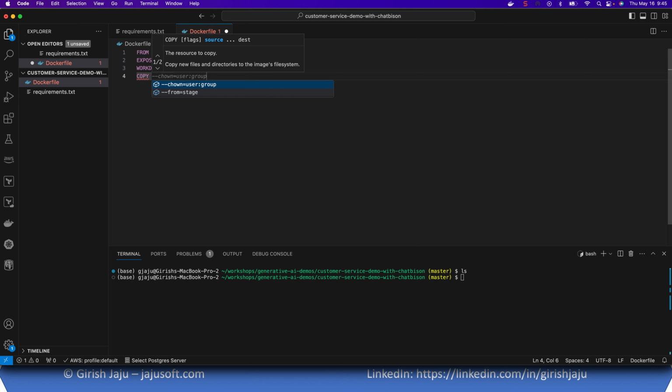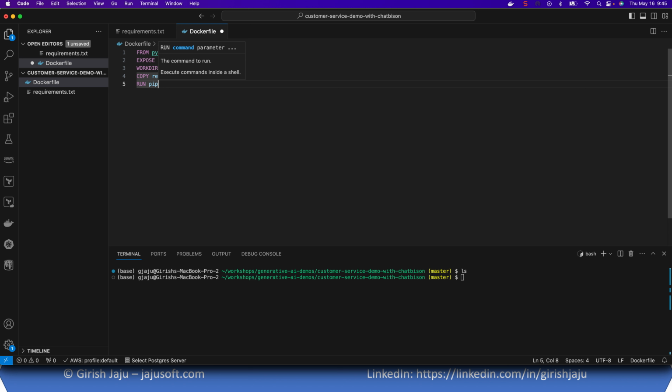Now copy the requirements, and then run the pip install. If you copy everything and then run pip install, every time your app file changes, it would reinstall everything. We don't want that. That's why I always separate it, putting the requirements first and running the pip install, and then copying my other app files, because the requirements file is less likely to change very often, but other files would. So this is just a Docker caching thing that I wanted to share.